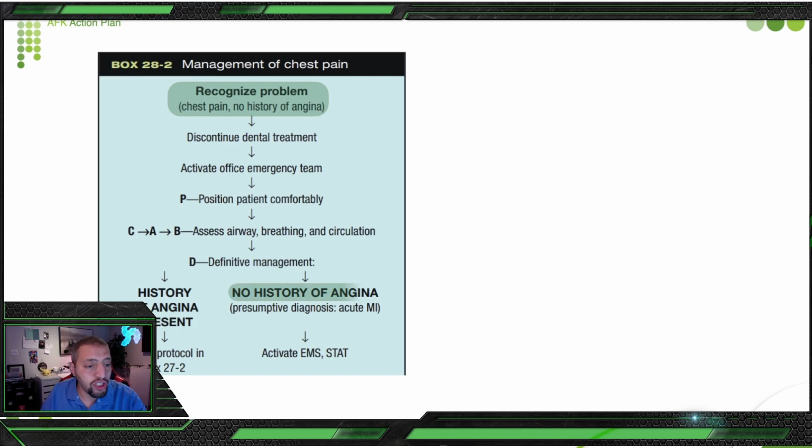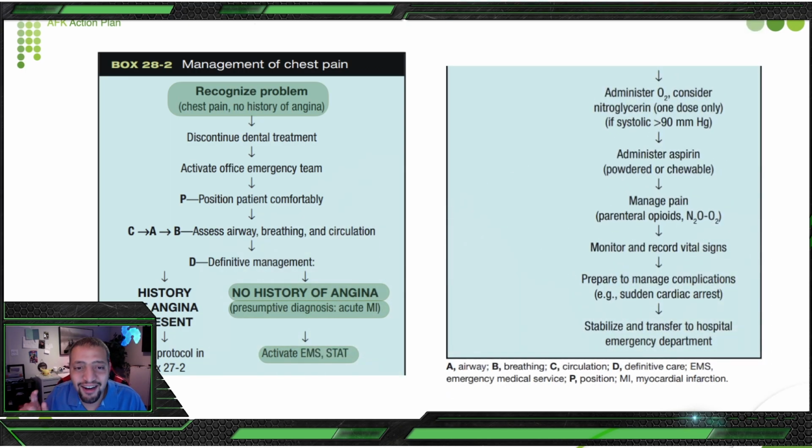If you have no history of angina, what you are going to do is activate, and you presume it's acute MI. You are not going to say, no, this might be angina, let's give him nitroglycerin and hope for the best, and then later think, no, it means MI, and call the ambulance, and while the ambulance is here, the patient is dead. So if your patient has no history, immediately you think about MI, you activate emergency medical services, and you start giving him medication.